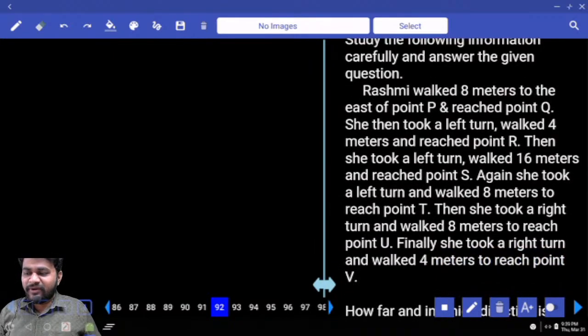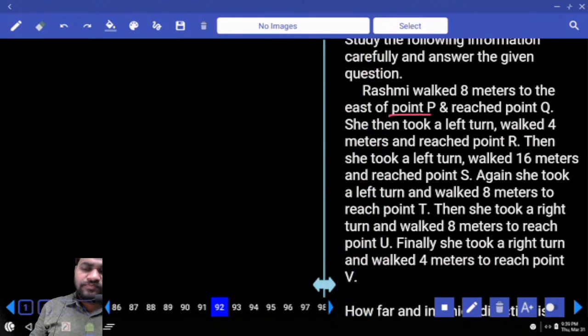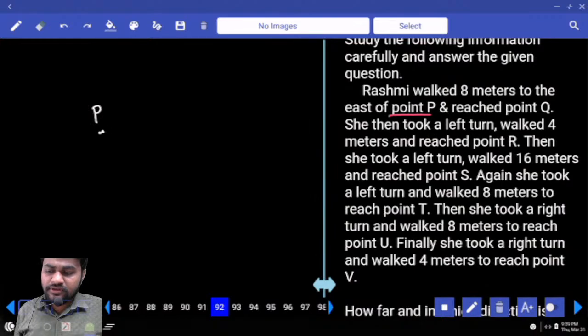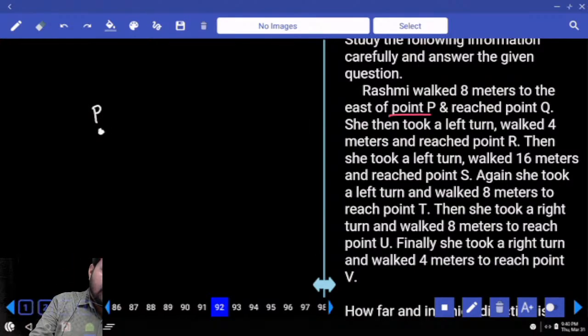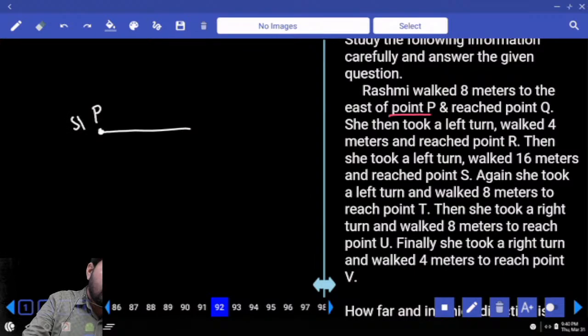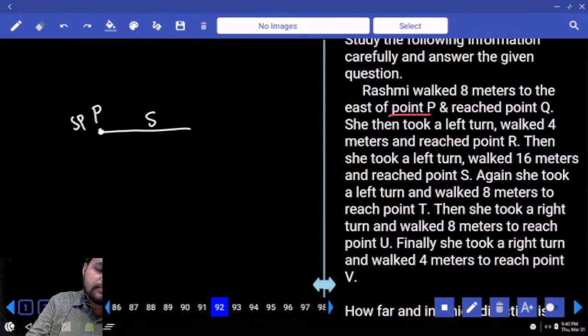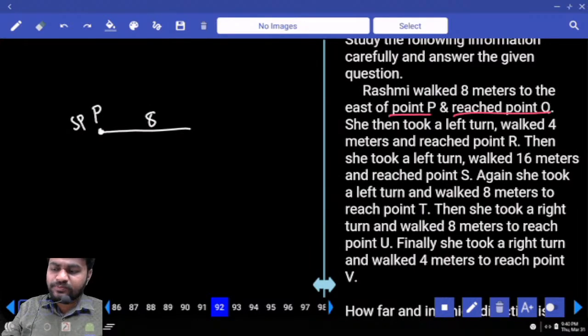R walked 8 meters to the east of point P. So for example, here we have point P. R walked 8 meters to the east of point P. So from P, east is required. As the journey has started from P, it will be the starting point of R. Now 8 meters and reached point Q.